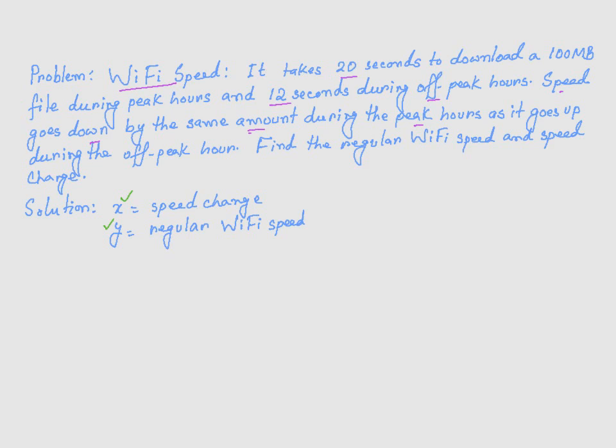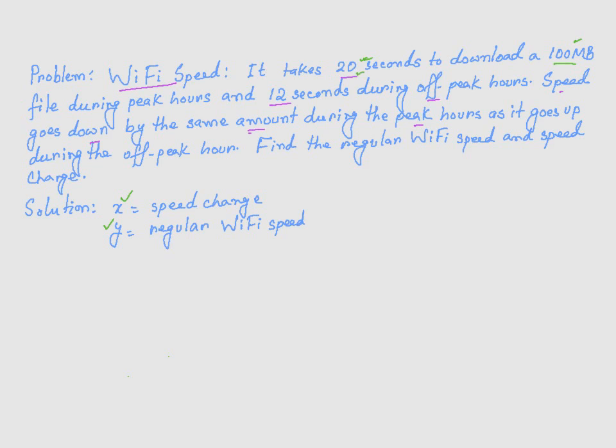Let's take the first condition. It takes 20 seconds. So remember, it's going to be taking 20 seconds to download 100 megabytes. And if the speed is whatever it is, we take that speed and multiply it by 20 and we are going to get 100. So let's go ahead and find out what that is.